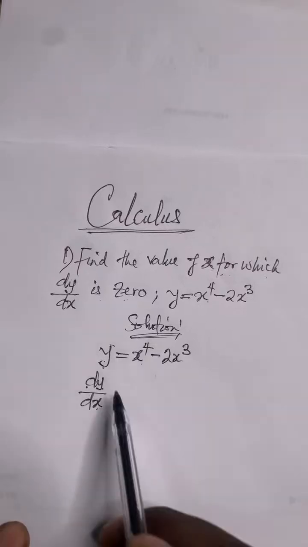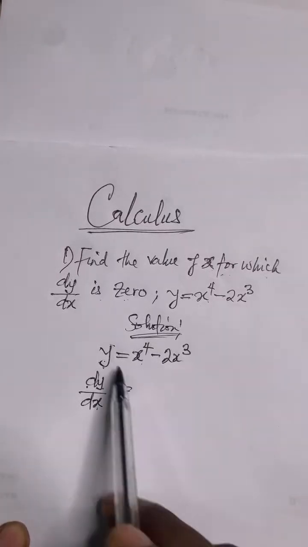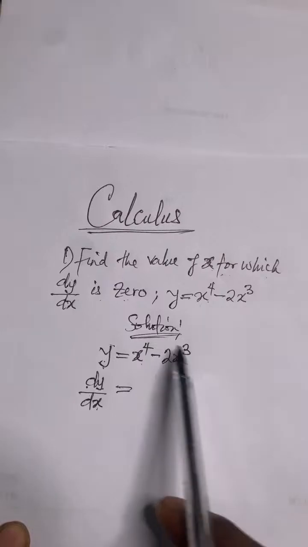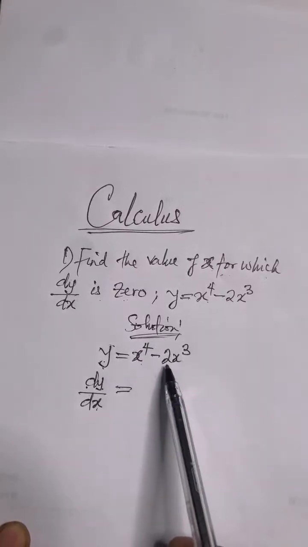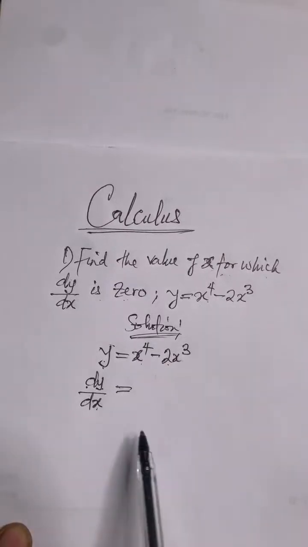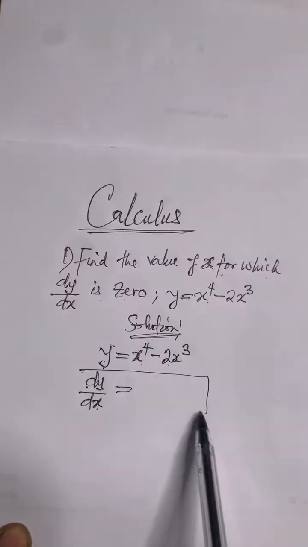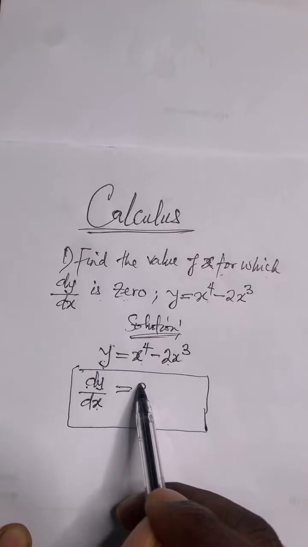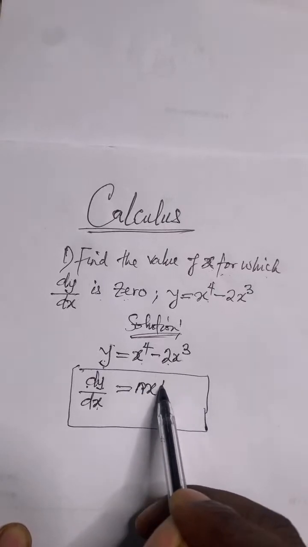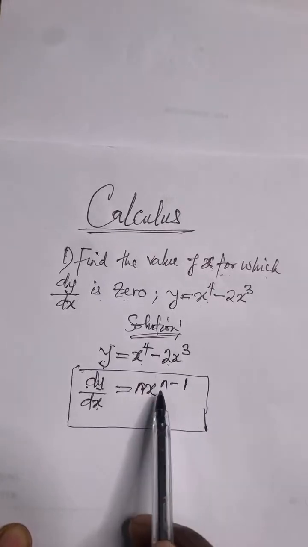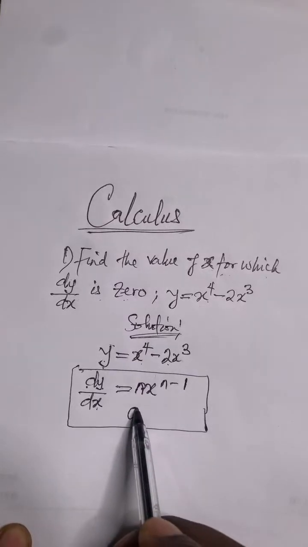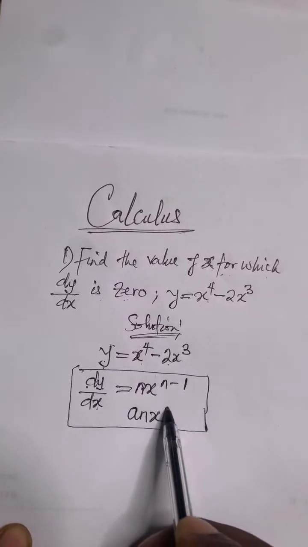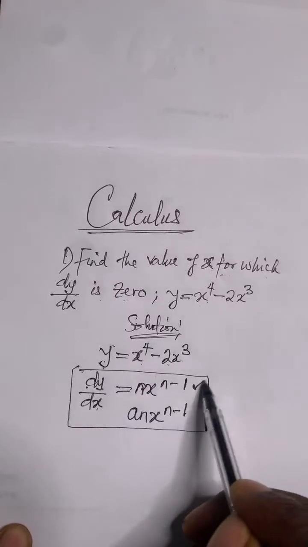Okay, so dy over dx, how do we differentiate this? Some of you are familiar with this, but for those who are not familiar, I will not make assumptions. I will just put the formula. Let's use this one as the formula. The general formula for differentiation is n x raised to the power of n minus 1. Sometimes you may see a n x raised to the power of n minus 1. This one is correct.